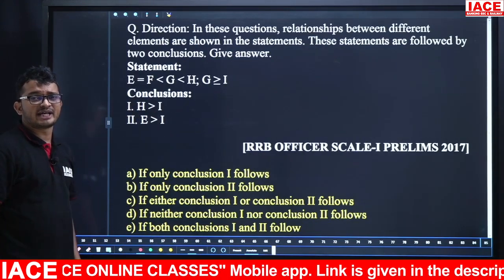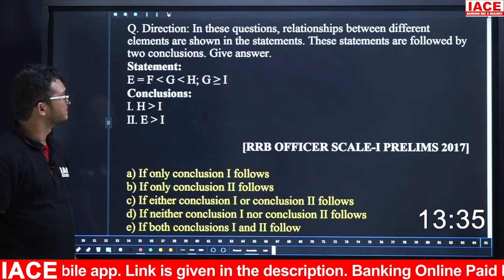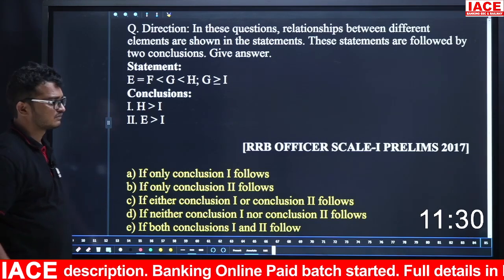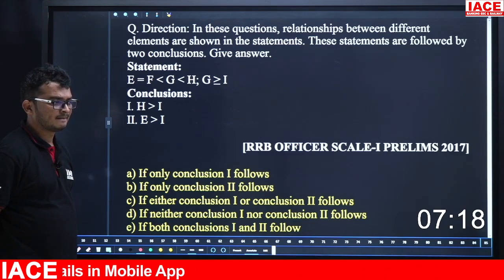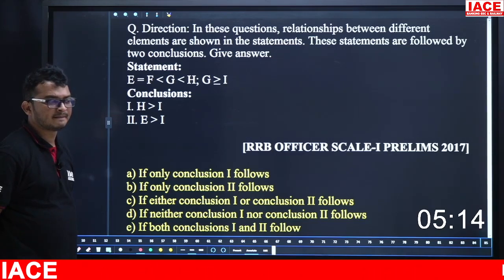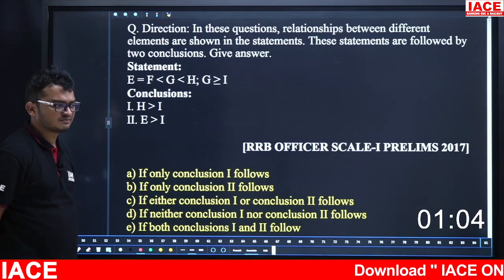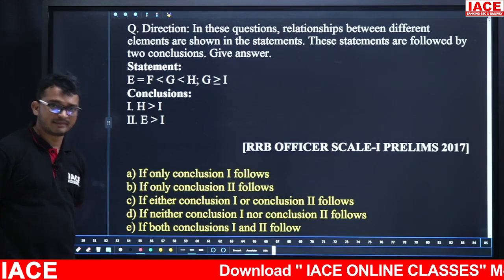Take the next question. Your time starts now. Yes, time up.